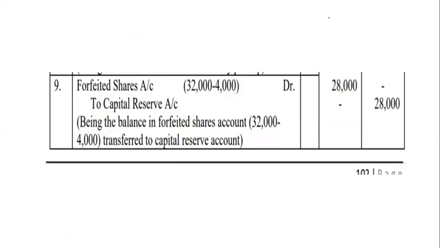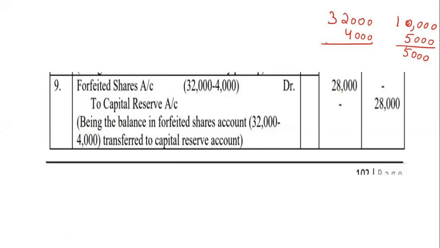32,000 minus 4,000. The company had received 32,000, credited. It was a profit. But 4,000 was deducted. It was a loss in the eighth entry, you see. But still how many rupees is the company having now? 28,000. It is like, for example, I had 10,000 rupees from my salary. Say 5,000 is deducted, some expense I took, but still how much do I have now? 5,000 I have. That 5,000 I will keep as a capital reserve for my next month, any emergency.